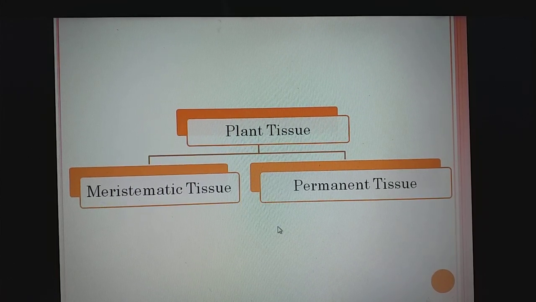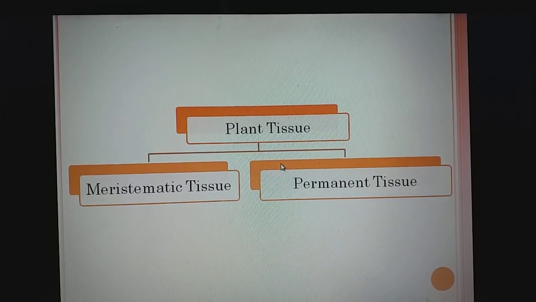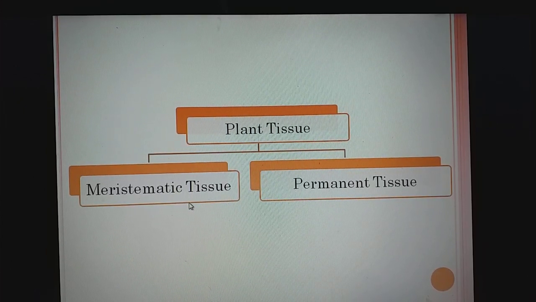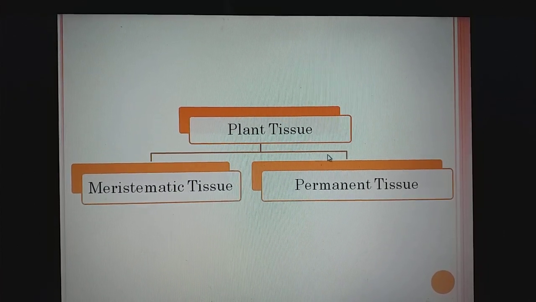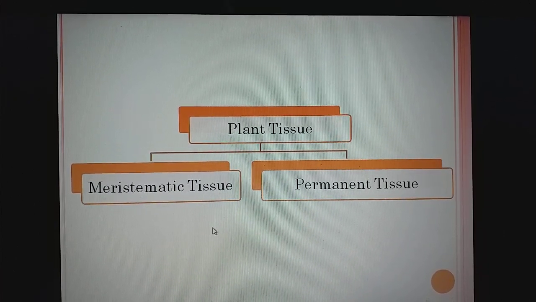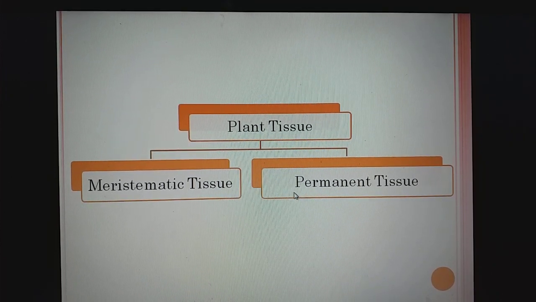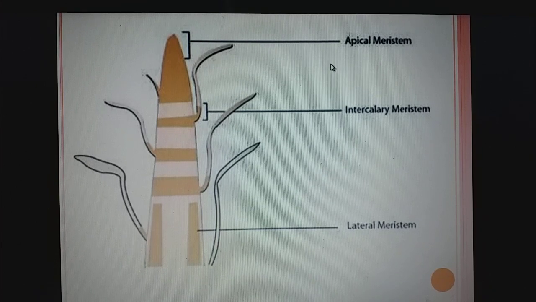Now we are studying the next chapter, that is plant tissue. This topic we have already discussed, that plant tissue is of two types, that is meristematic tissue and permanent tissue. Meristematic tissue means those tissues which have the power of division, and permanent tissue means those tissues which have lost the power of division, or we can say meristematic tissue which has lost the power of division is known as the permanent tissue.